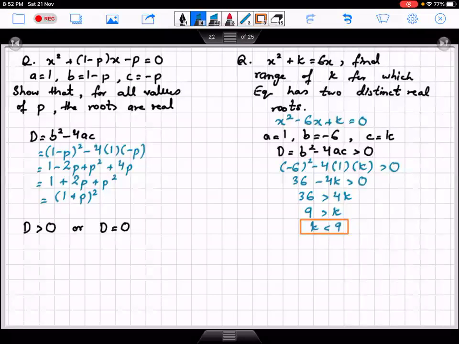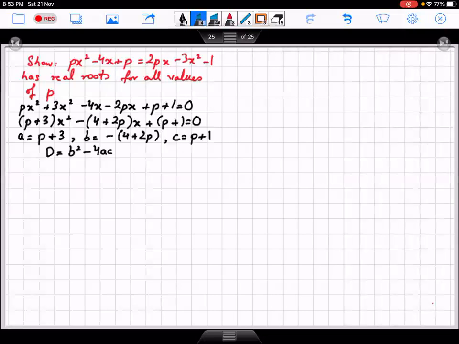Have a look at this question. So this is b square minus 4ac. This will become a square plus 2ab plus b square.